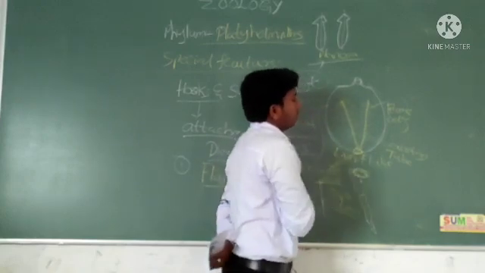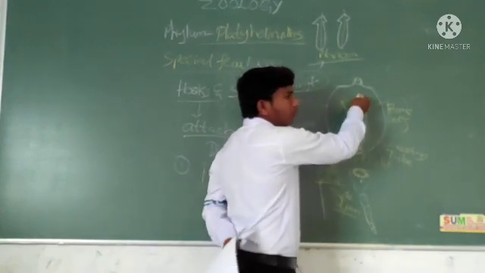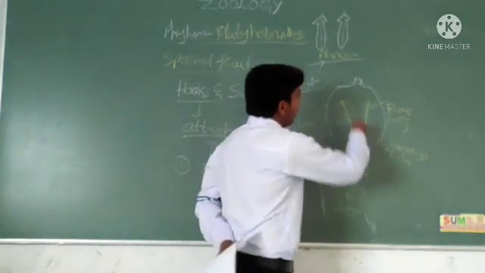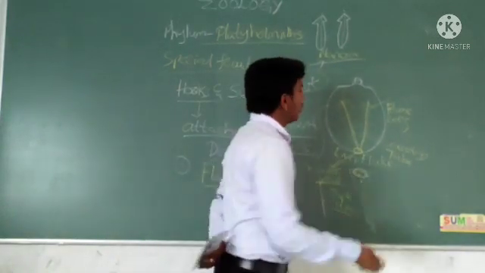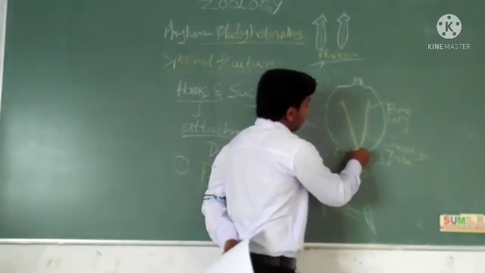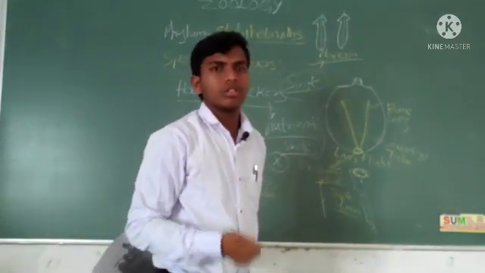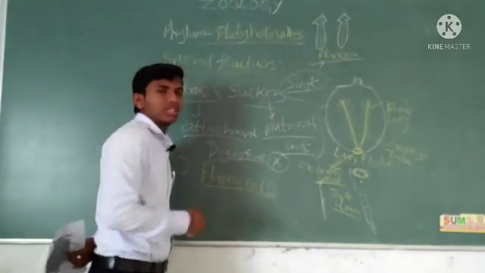The unwanted substance then comes out from the excretory pore. These are the main functions of flame cells.